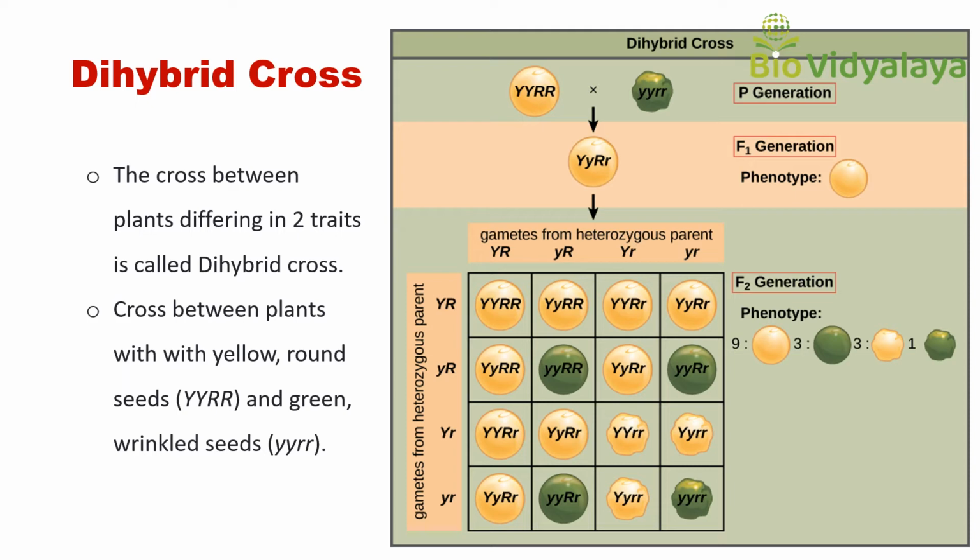Dihybrid cross means the cross between plants differing in two traits, or two characters. In monohybrid cross, the plants differ in one character. Here in dihybrid cross, it is the cross between plants differing in two characters.